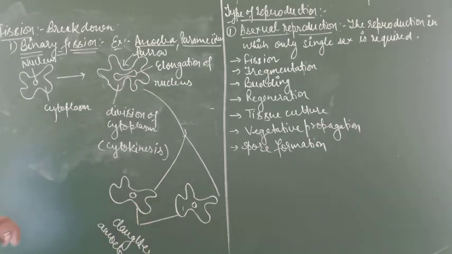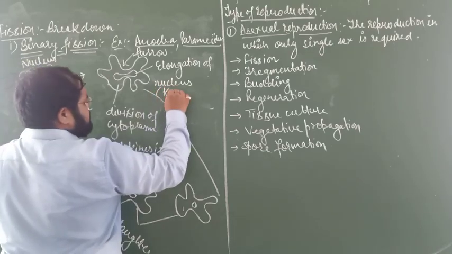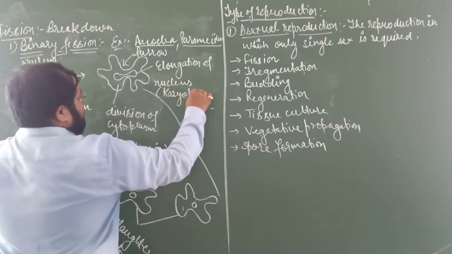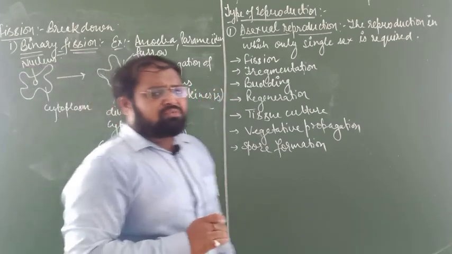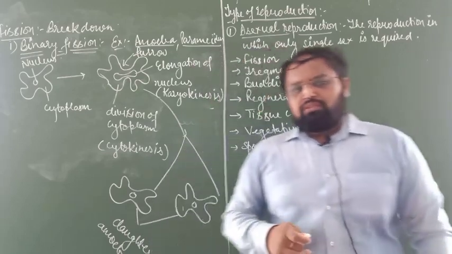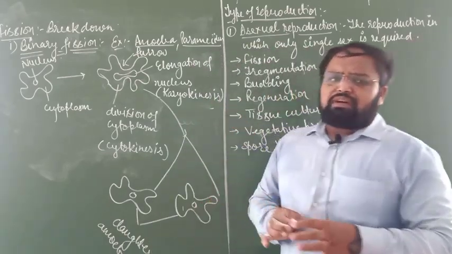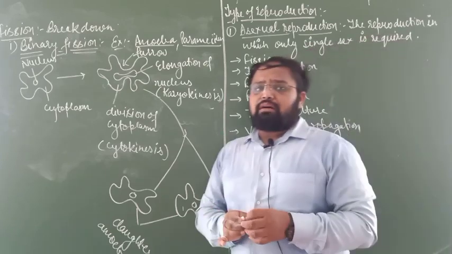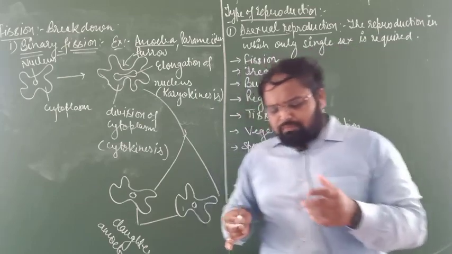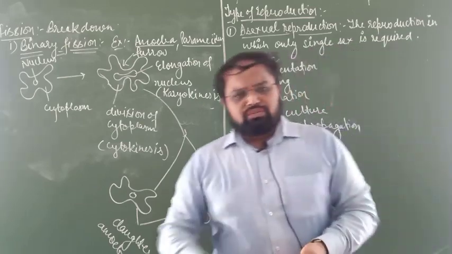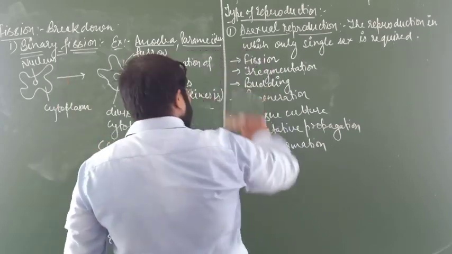So here it is simple: elongation of the nucleus. If you want to write that, here you write karyokinesis. But from 10th class it was correct, but from the above class it was not. Okay. So this is the typical diagram of binary fission of amoeba. This one is the most important diagram because this diagram is in your practical also. So a 1 mark question will definitely come from it. Okay. So this one is the process of binary fission.